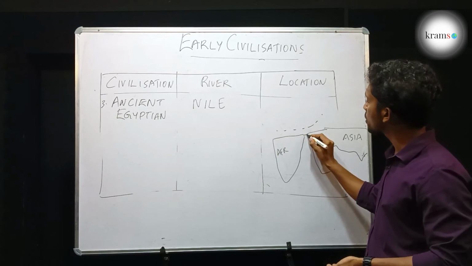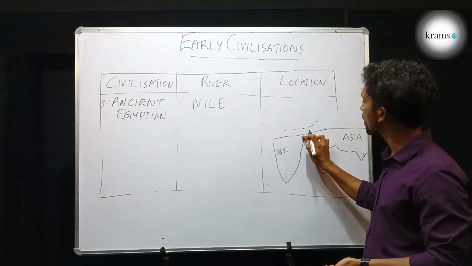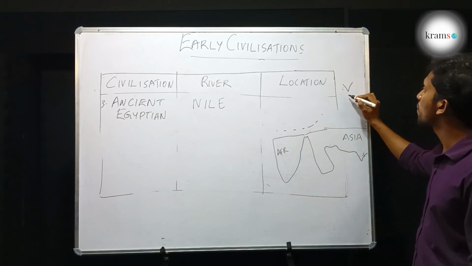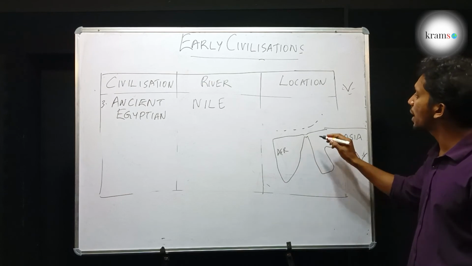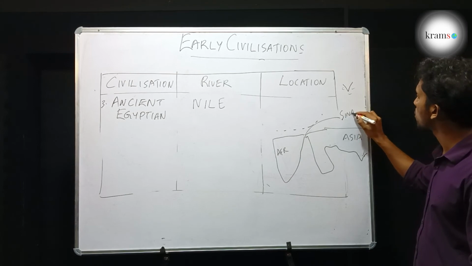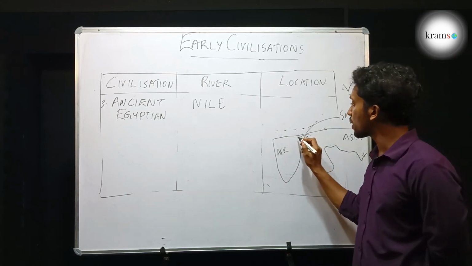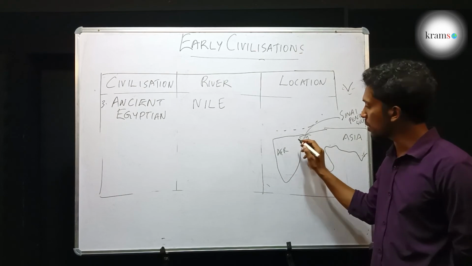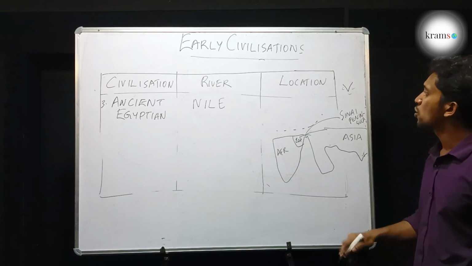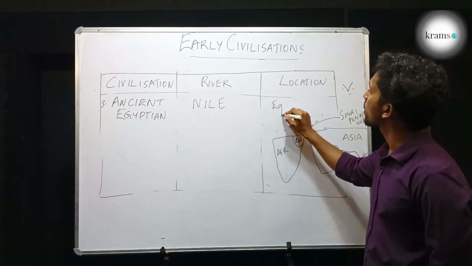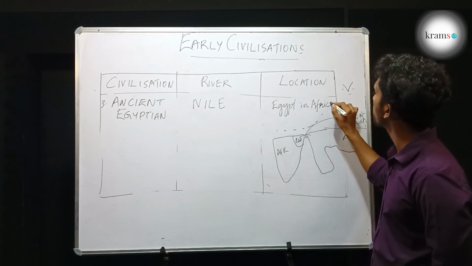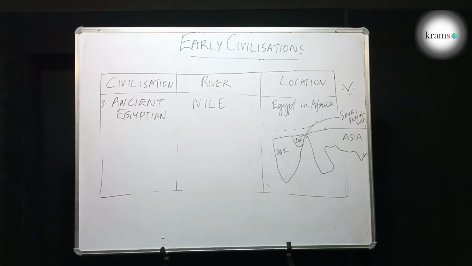And there is a land connection between Africa and Asia. Small land connection. It is a peninsula actually. A peninsula is a portion covered on three sides with water. That peninsula is called the Sinai Peninsula. And the first country when you enter through the land connection to Africa is Egypt. So location is Egypt in Africa. All these things kindly refer to your map,